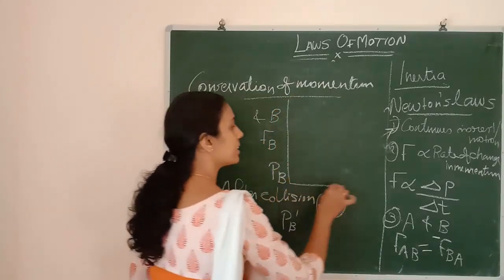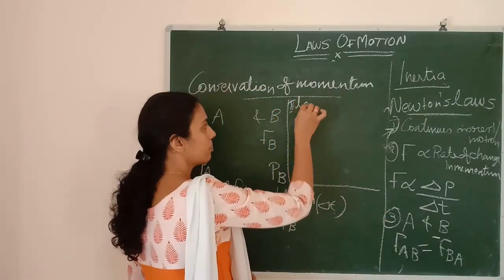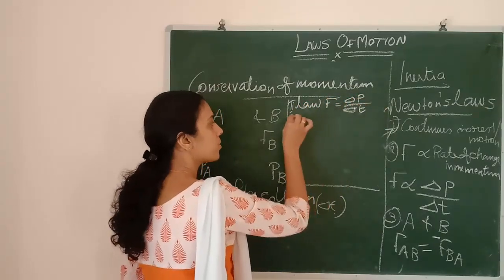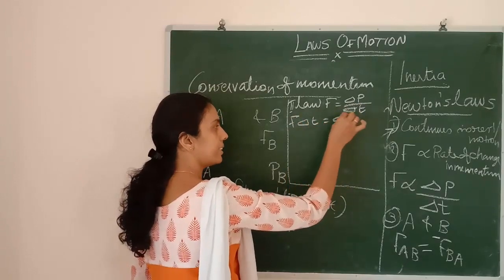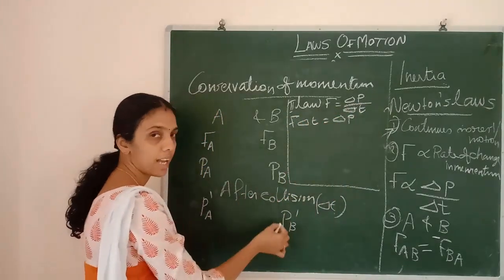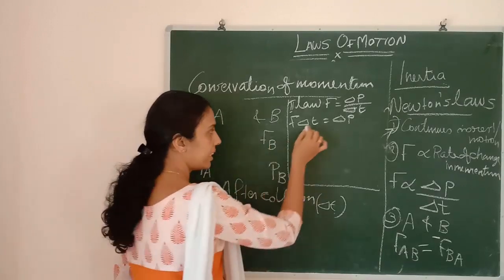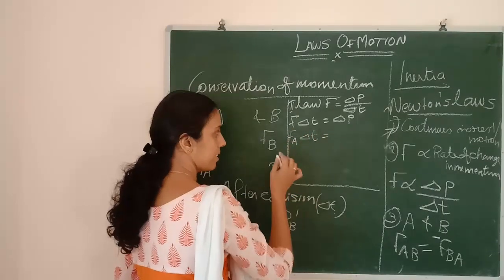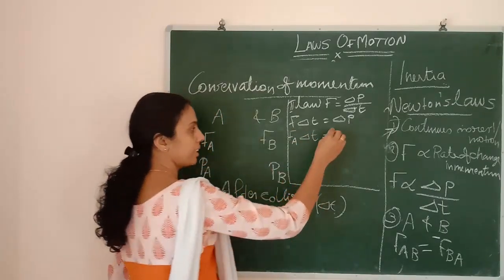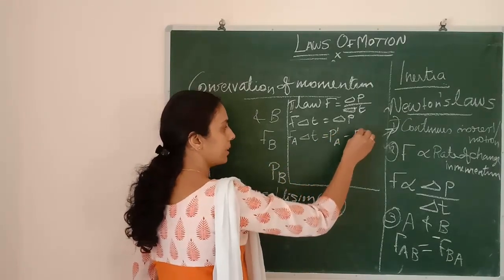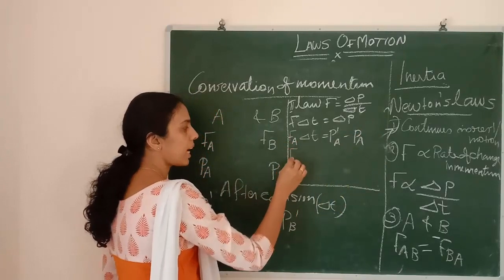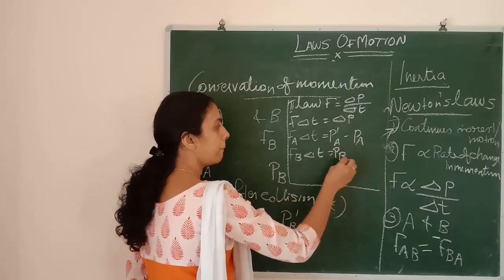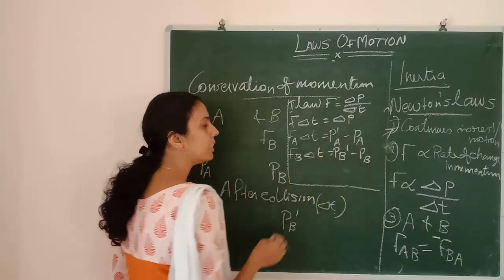As per Newton's second law, F is equal to delta P by delta T. So F into delta T equals delta P, isn't it? The collision is happening for a delta T time interval. So force acting on A into delta T equals change in momentum of A, that is P dash A minus PA. Force acting on B into delta T will be change in momentum of B, PB dash minus PB.